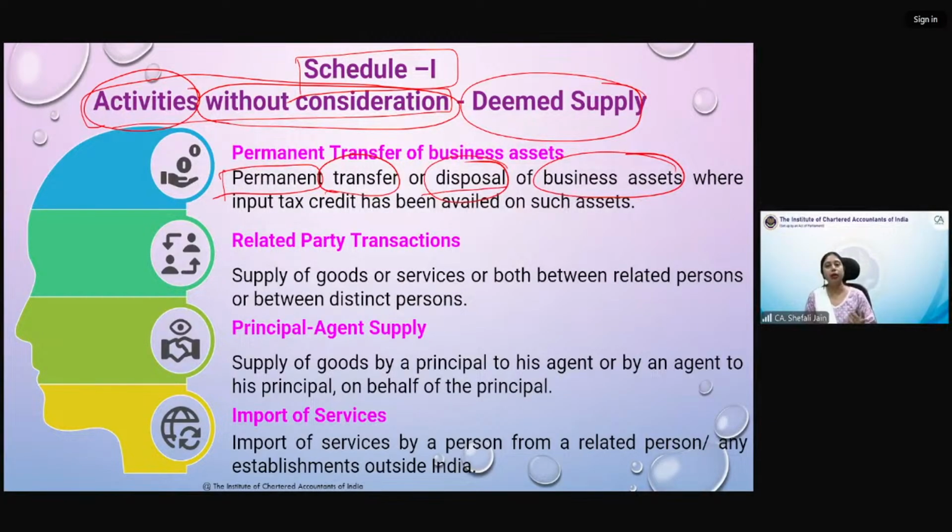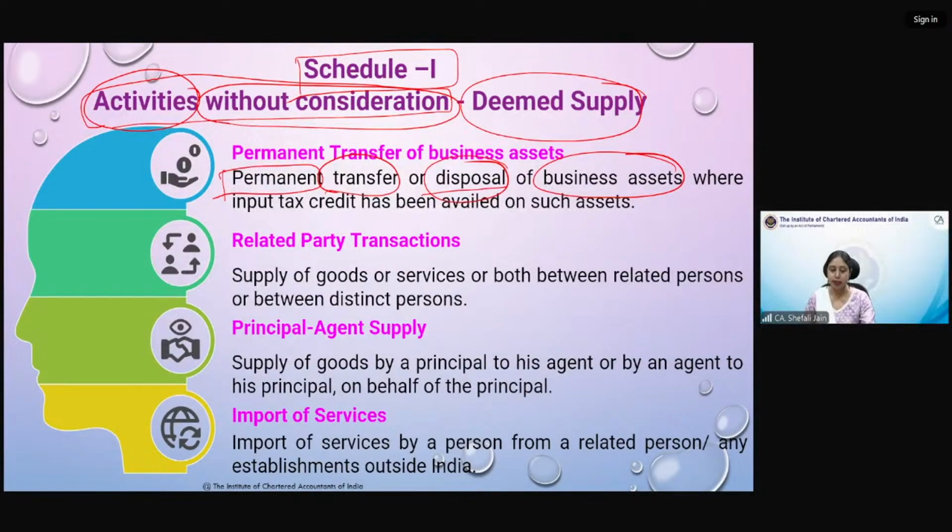या आपने बिना कंसिडरेशन के ऐसे ही उसको, you have just disposed it, you have just got rid of that. डिस्पोजल का मतलब होता है to get rid of something. So you have just scrapped your machinery because it was no more useful for your production. It had got redundant, it was obsolete. So that is called disposal. So permanent transfer or disposal of business assets where ITC has been availed on such assets.